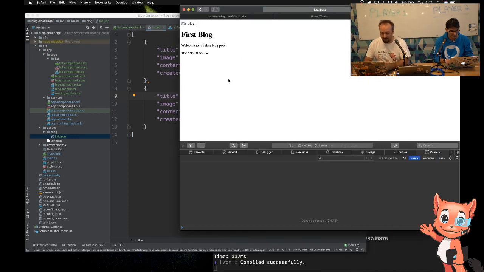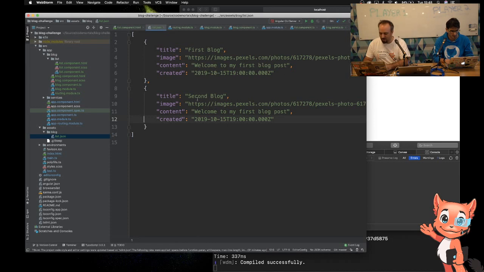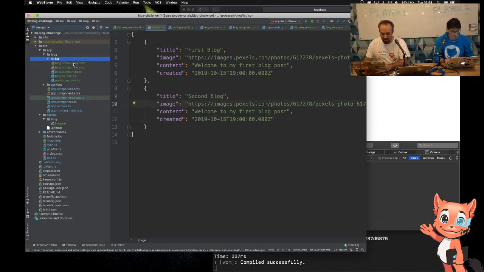So I've now just added another one. So this should now have two items on the page. There it is, second blog. Obviously I didn't change the description, text, or the date, but I can see them being listed down the page now. I haven't put the image out yet, so we could add the image onto the page.